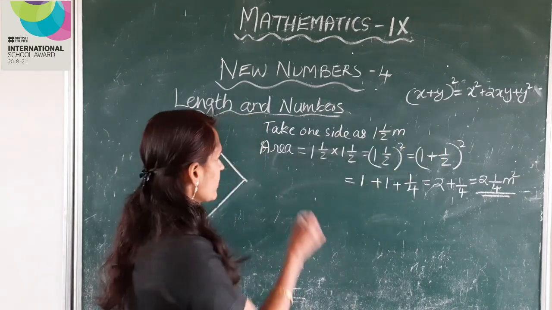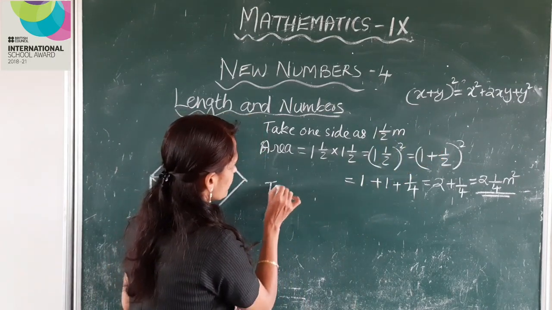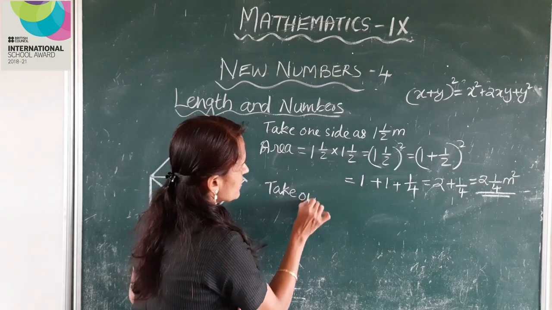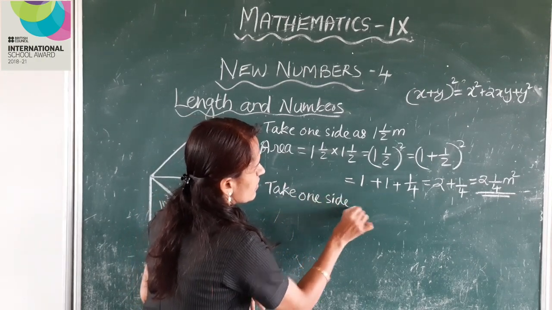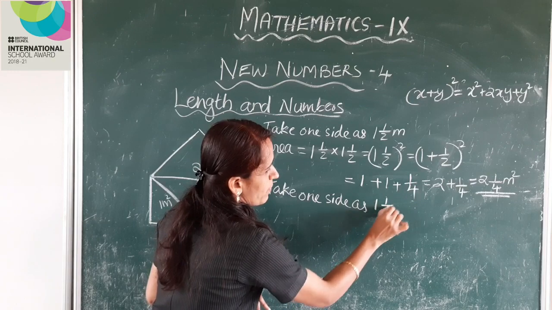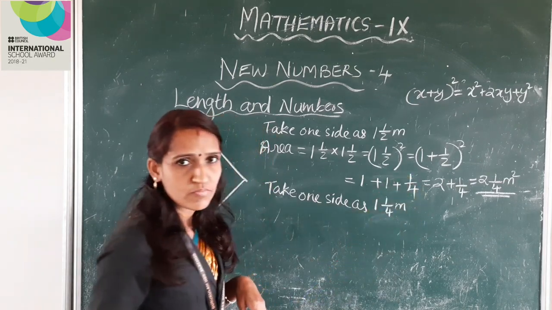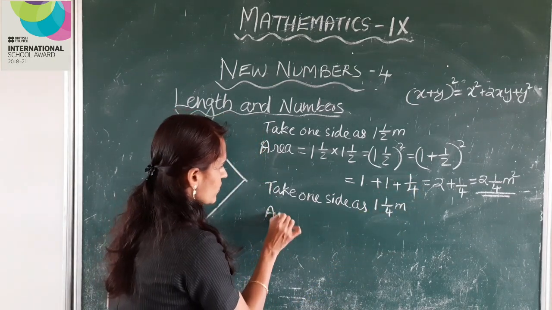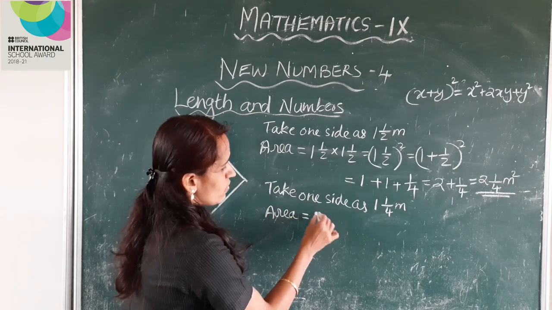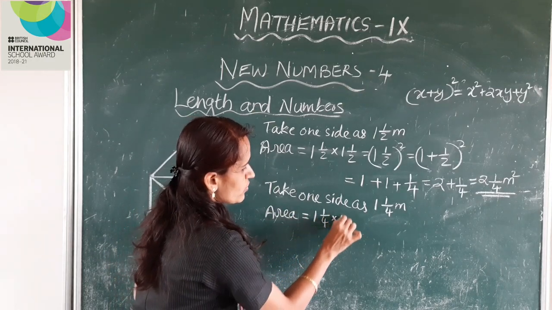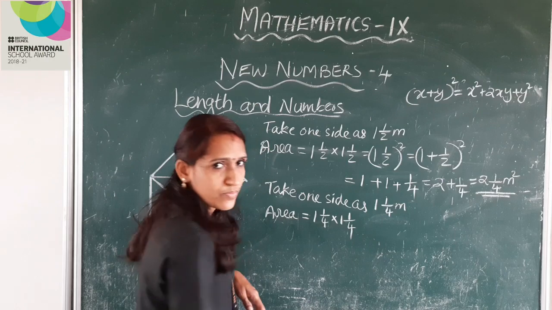Next, we have to take one side as 1 by 4 meter. So area is equal to 1 by 4 into 1 by 4.